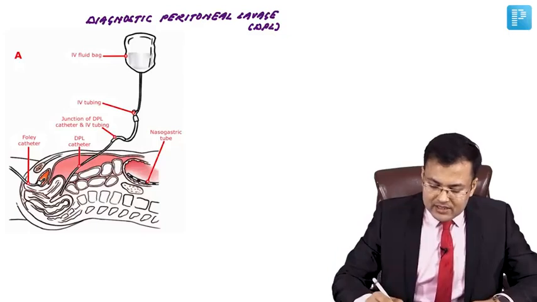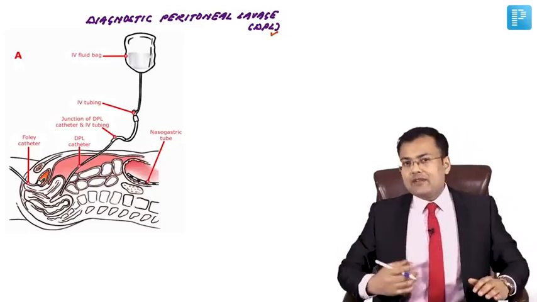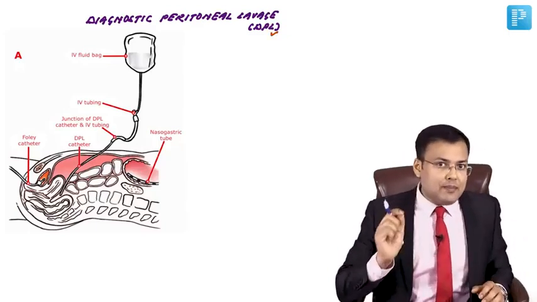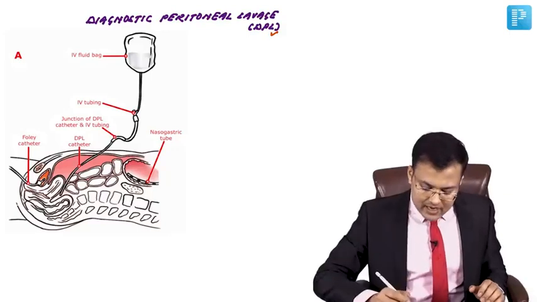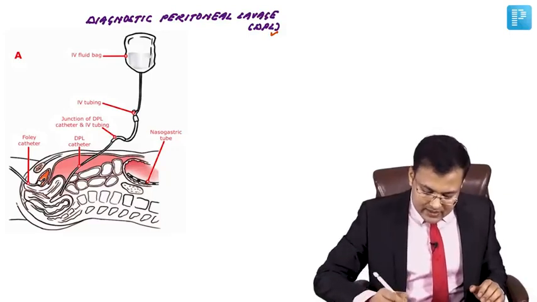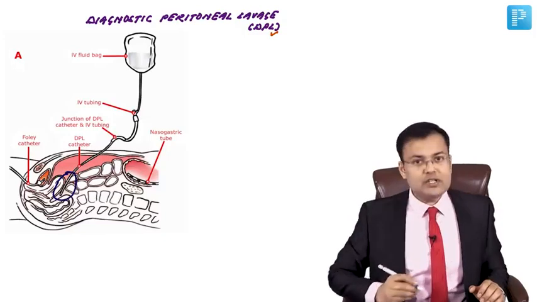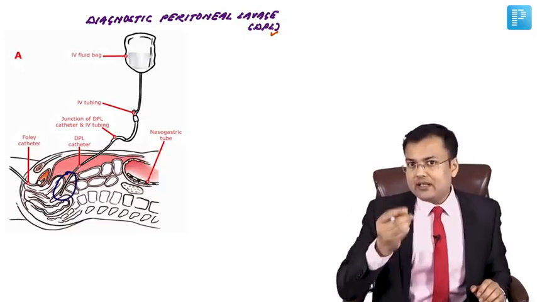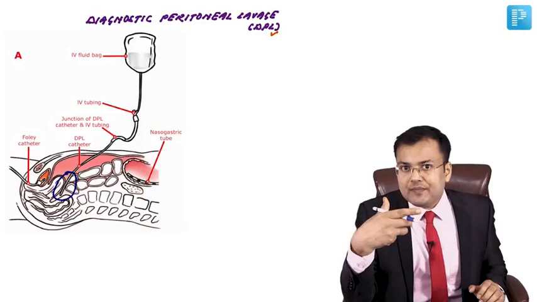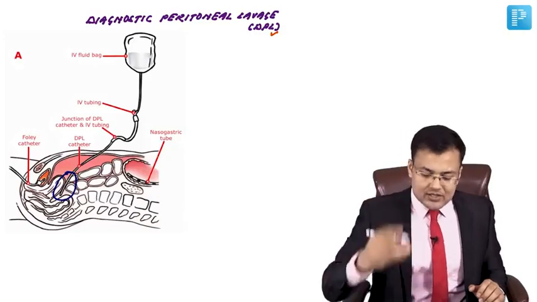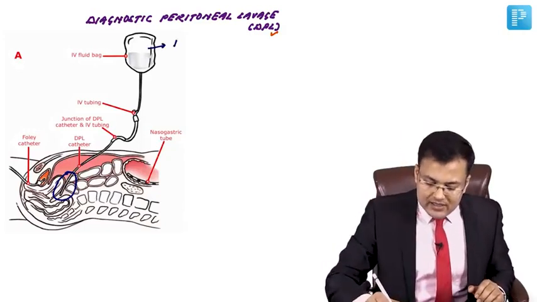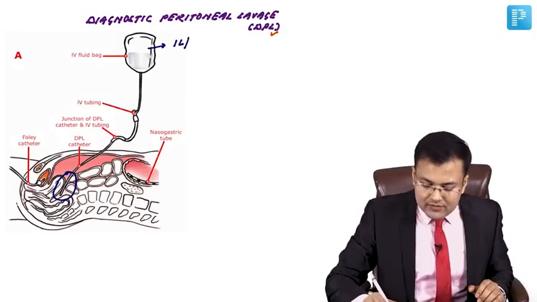How is this DPL done? Here you can see after infraumbilical midline vertical incision, we are going to insert a catheter, and this catheter is directed towards pelvis. After inserting this catheter, we are going to perform the aspiration. After aspiration, we are going to attach it with 1 liter of normal saline or ringer lactate bottle.